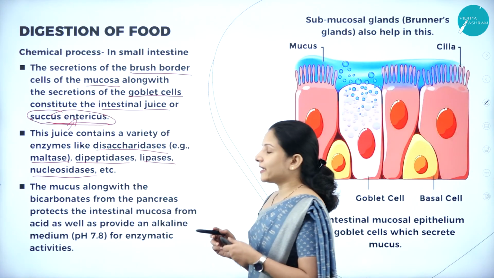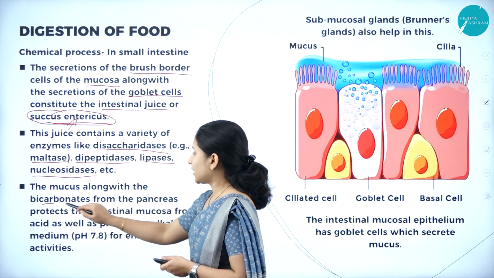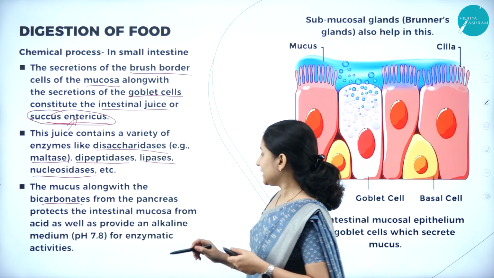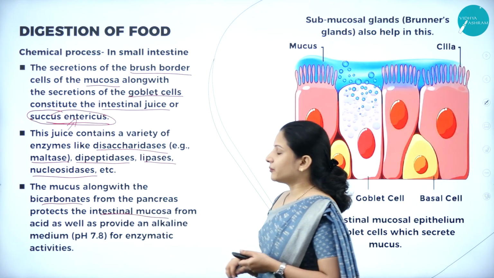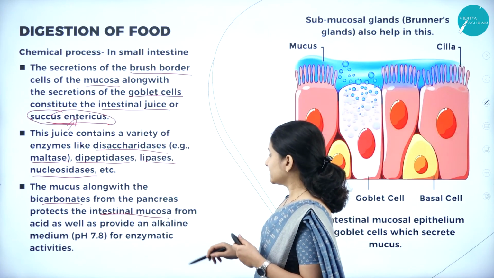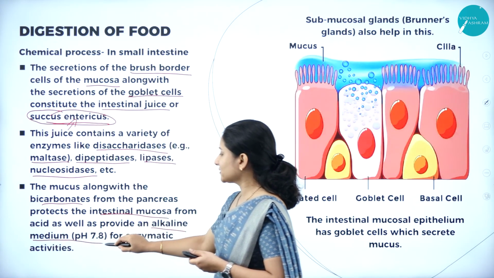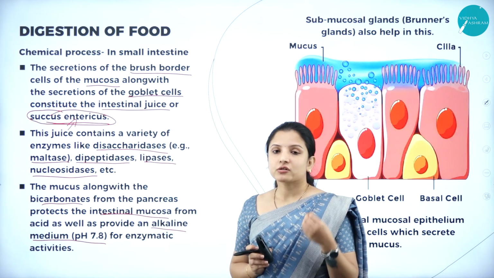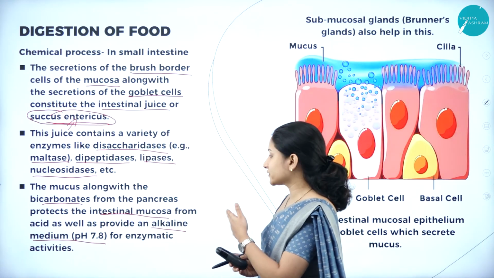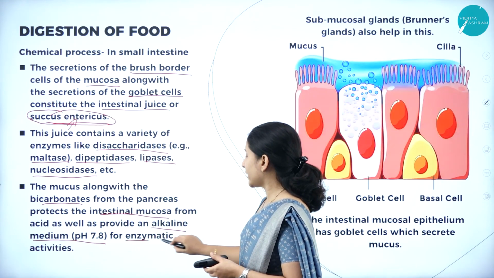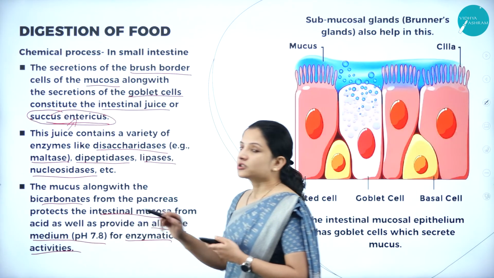So the mucus, along with the bicarbonates from the pancreas, protects the intestinal mucosa from the acid, as well as provides an alkaline medium, that is, it maintains the alkaline nature of the small intestine with a pH of 7.8 for various enzymatic activities to occur in the small intestine.